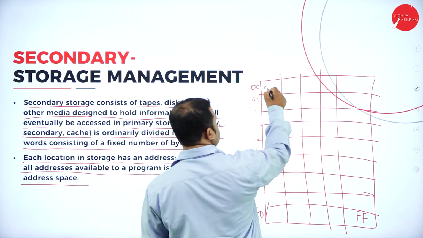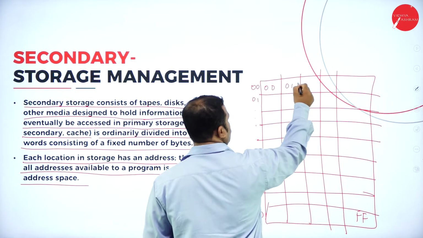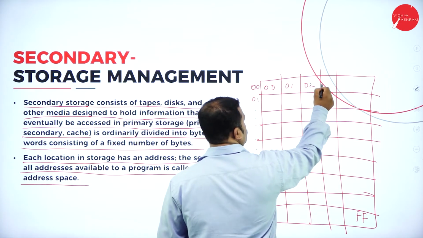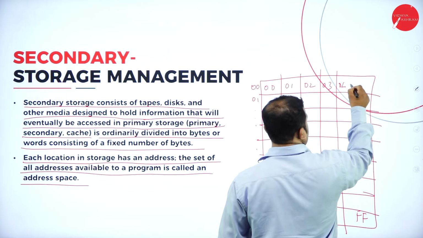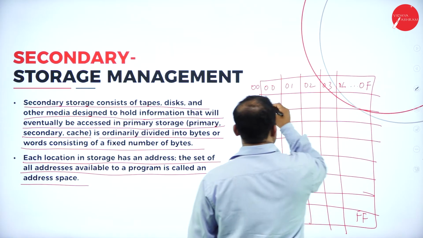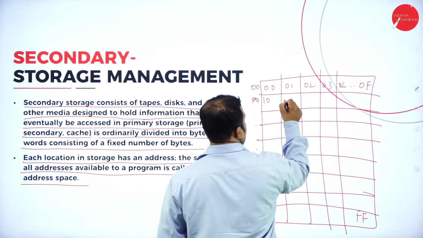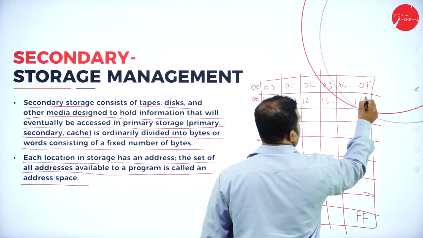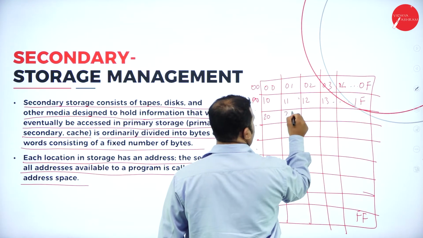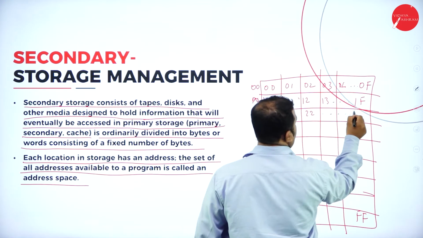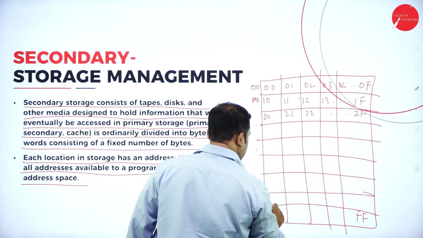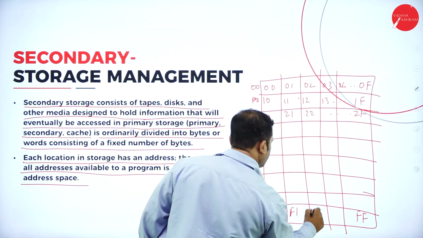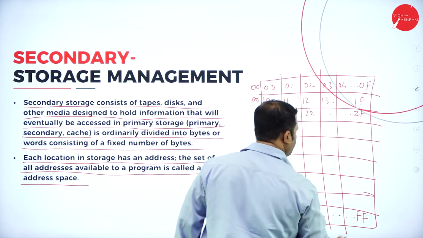If that is the case, the first location is called 00, 01, 02, 03, 04, and so on up to 0F. Then 10, 11, 12, 13, and so on up to 1F. 20, 21, 22, and so on up to 2F. Then F0, F1, F2, and so on up to FF.